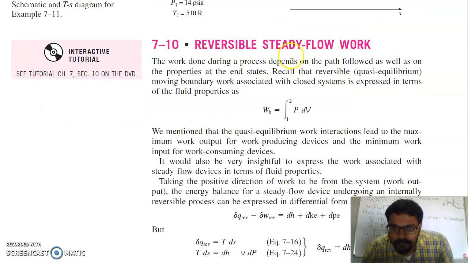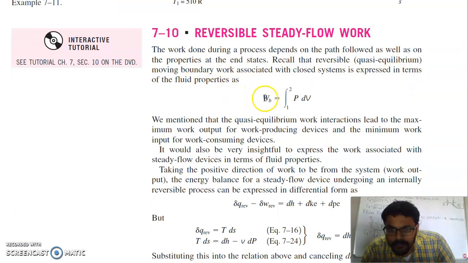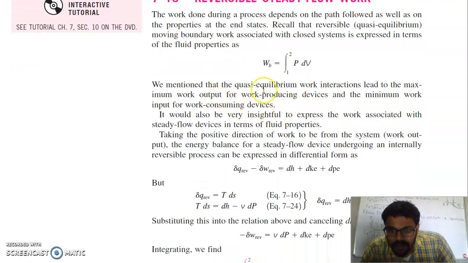Reversible steady flow work. The work done during a process depends on the path followed as well as on the properties at the end states. Recall that reversible quasi-equilibrium moving boundary work associated with closed systems is expressed in terms of fluid properties. So boundary work is equal to the integral of PdV from 1 to 2. We mentioned that quasi-equilibrium work interactions lead to maximum work output for work producing devices and minimum work input for work consuming devices. It would also be very insightful to express the work associated with steady flow devices in terms of fluid properties, taking the positive direction of work to be from the system.